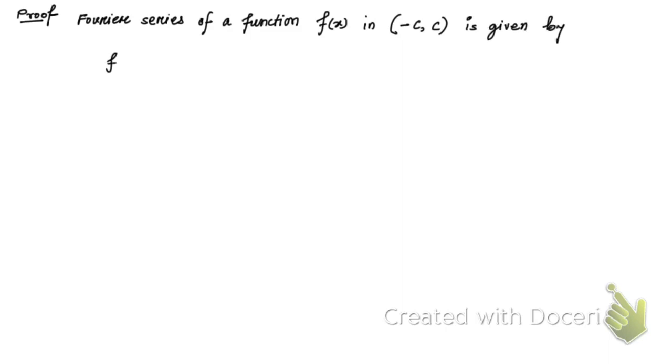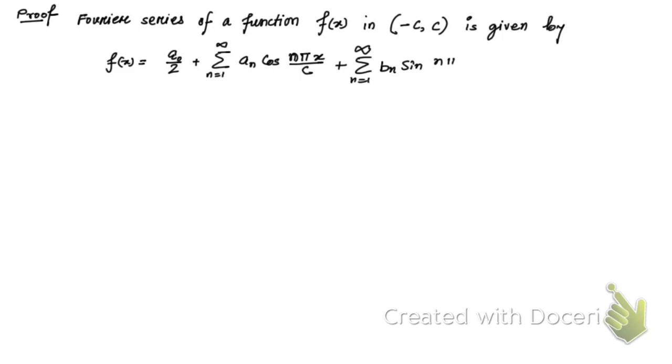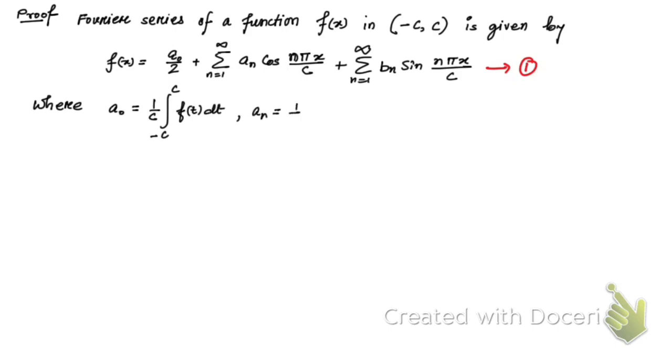That is given by this. Let me write here: a naught by 2 plus summation from n equal to 1 to infinity of an cos n pi x by c plus summation from n equal to 1 to infinity of bn sin n pi x by c. Here the values of a naught, an and bn are respectively these. Let me write, this is equation number 1. This is the value of a naught, and this is how we can find an.